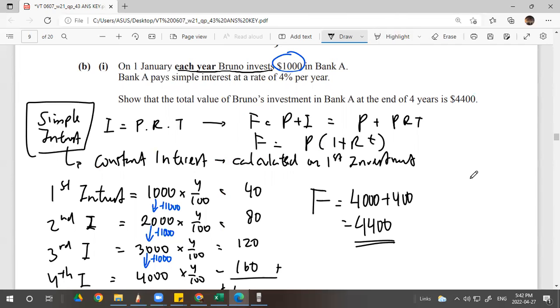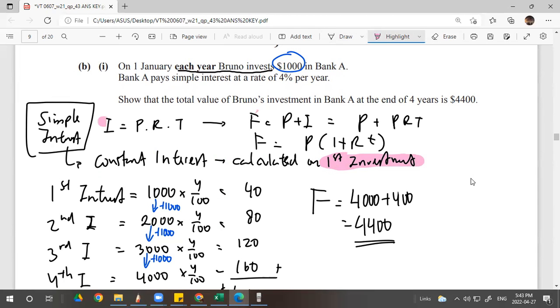On 1 January, Bruno commits to invest 1,000 each year. Bank A pays simple interest. What does simple interest mean? Simple interest means you will get the bonus, or the interest, constantly, calculated on the first investment. This is the key. This is the keyword: on the first investment.